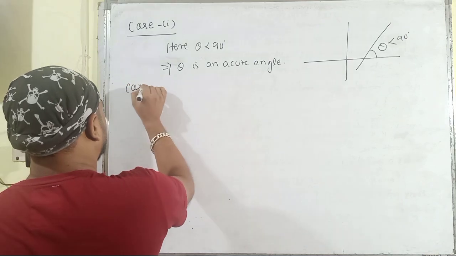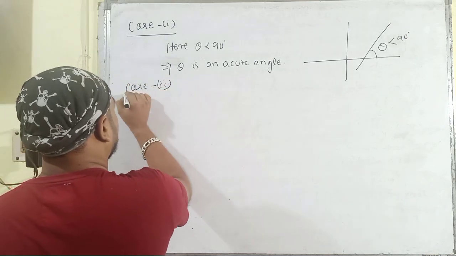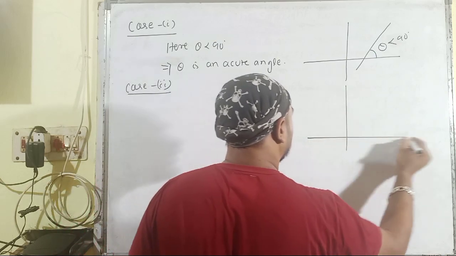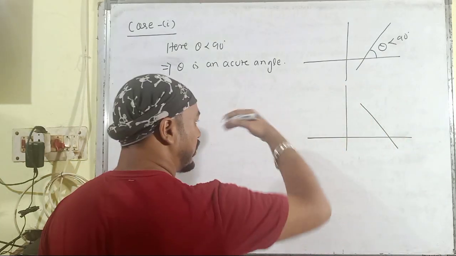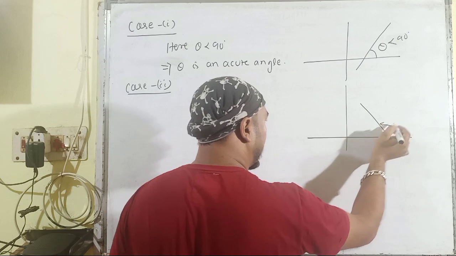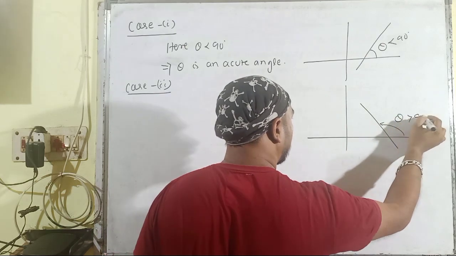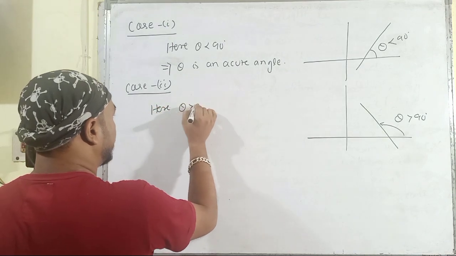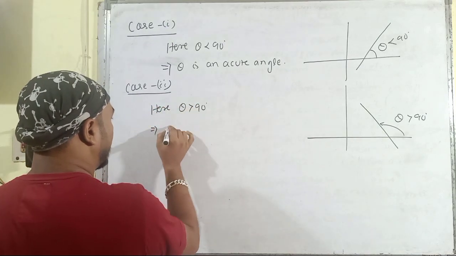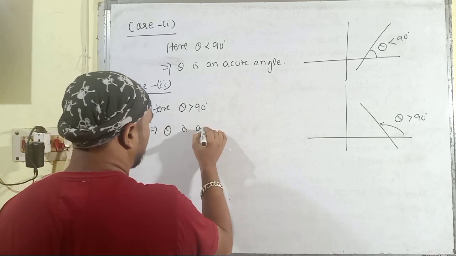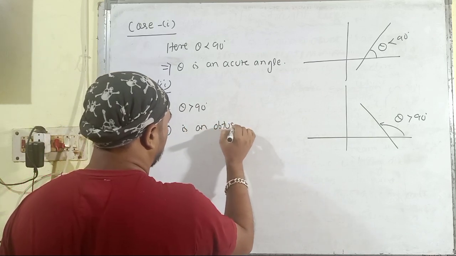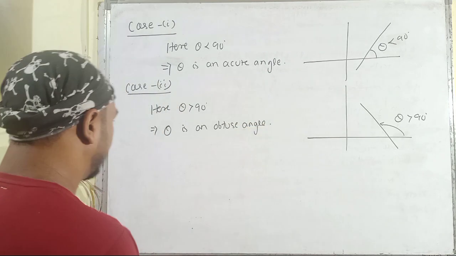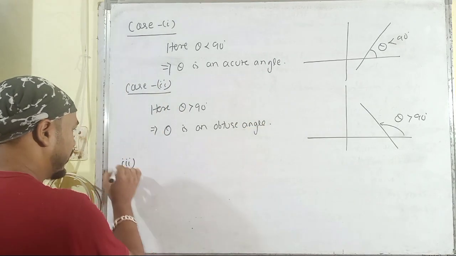Then case number 2. Here the line is inclined towards the left side. That means here theta is greater than 90 degree. Theta is greater than 90 degree, that implies theta is an obtuse angle. This is the second type. The third one is here.